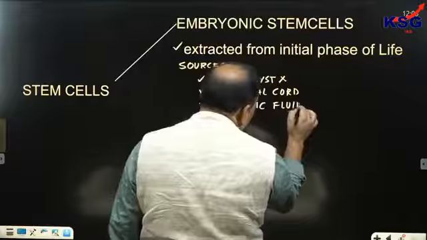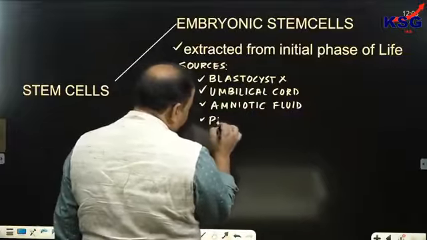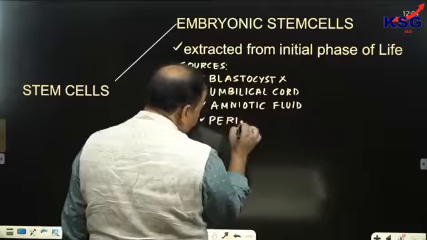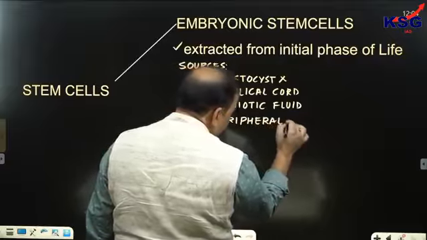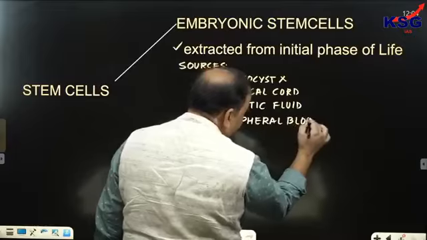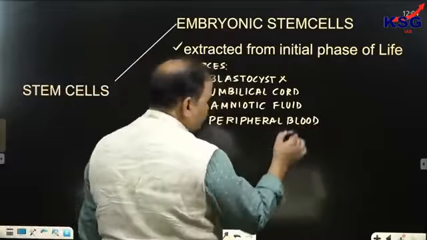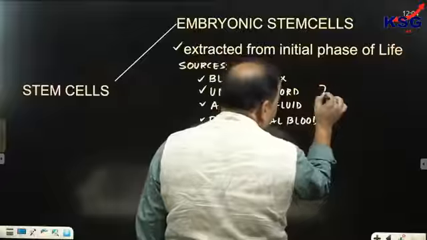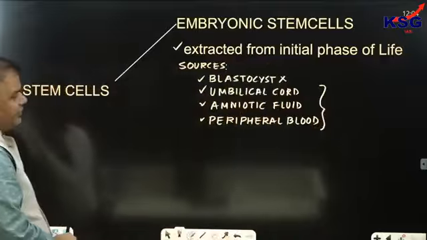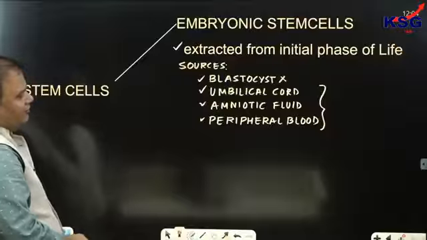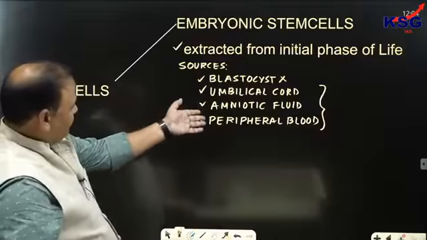The sources also include not only umbilical cord and amniotic fluid, but also peripheral blood. Clear? And the cells extracted from the umbilical cord, amniotic fluid, and peripheral blood are nothing but embryonic stem cells.